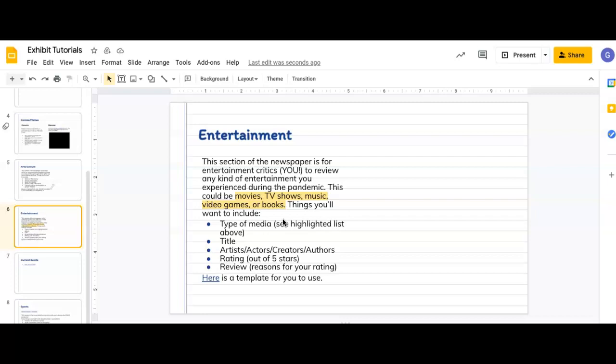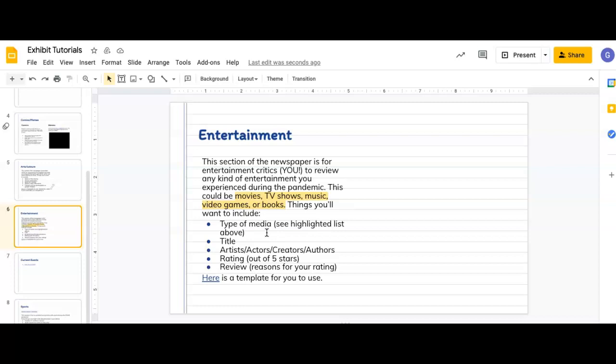Keep in mind, you will need to include the following items in your newspaper article. You need to tell me what kind of media it is. That's where this highlighted list comes into play. I want to know the title of it. And then depending on what the media is, I want you to include the artist who maybe sang it or the actors who were in it. That could also be just the character names or who created your video game or who was the author of the book that you enjoyed.